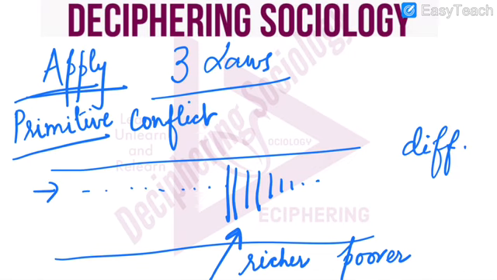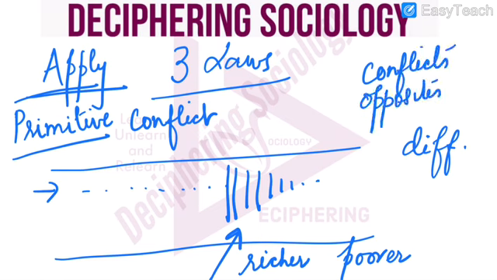What does this mean? There were conflicts and we had opposites. What do we understand by opposites here? Rich versus poor. So conflict of opposites started coming up.